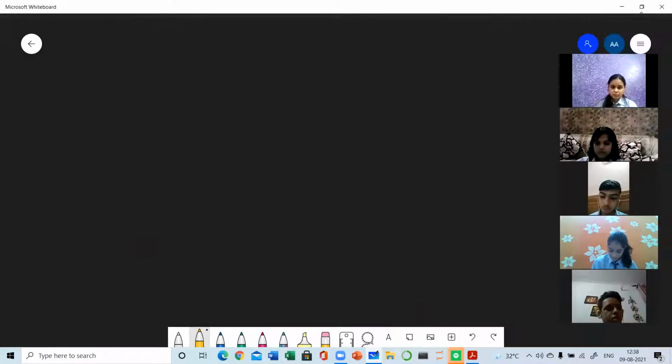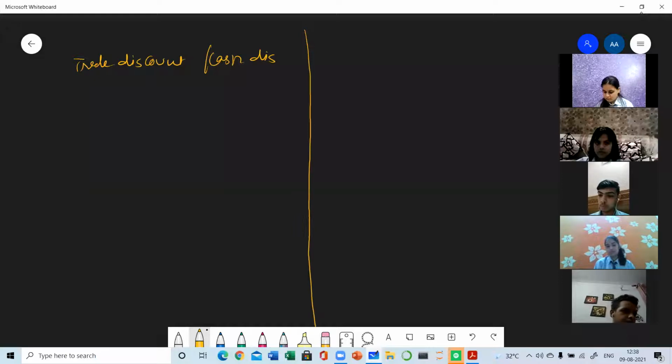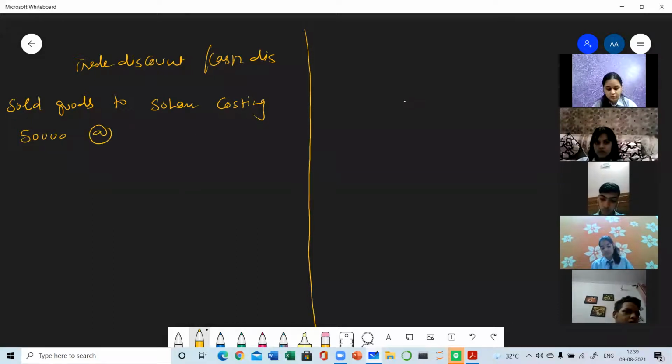Next entry, special journal entry, is the transactions having trade discount as well as cash discount. It's a very important type of journal entry, so try to understand it very carefully. Trade discount as well as cash discount. Clear? Suppose you have sold goods to Sohan costing 50,000 at a rate of trade discount.